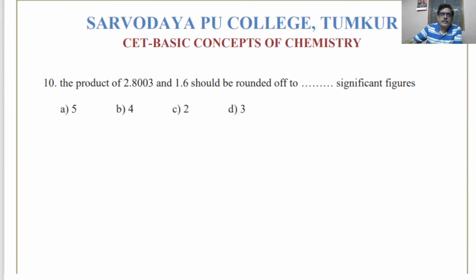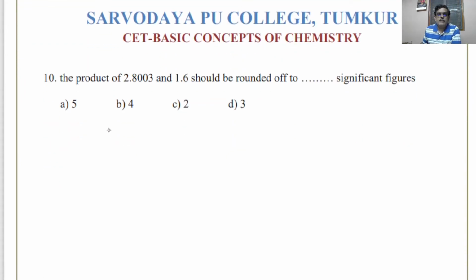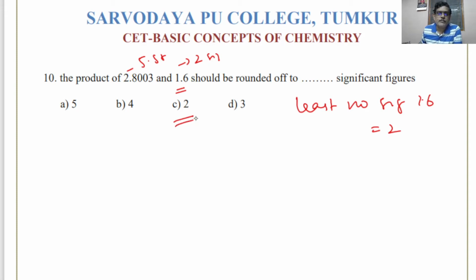The product of two numbers 2.8003 and 1.6 should be rounded off to... See, this has got 5 significant figures and this has 2 significant figures. Again, the same rule you have to apply. You have to report the answer up to the number which has got the least number of significant figures. So the least number of significant figures here is in 1.6, okay? That is 2. So the product should be reported... Whatever other number comes, you have to apply the rules of approximation and then report it up to 2 significant figures, and that will be the answer.